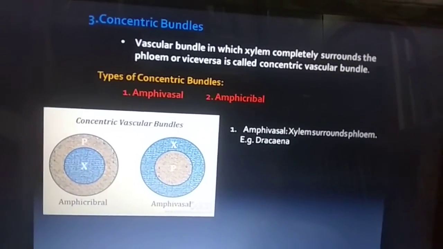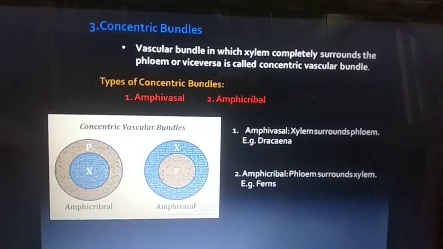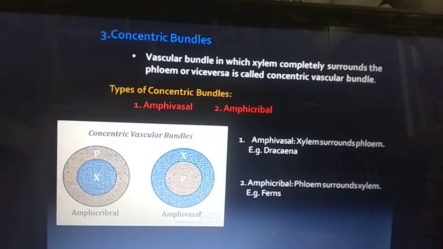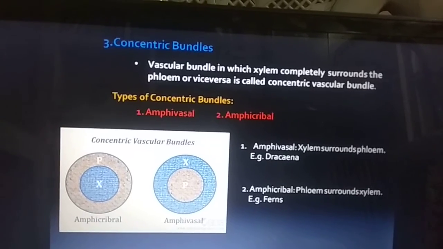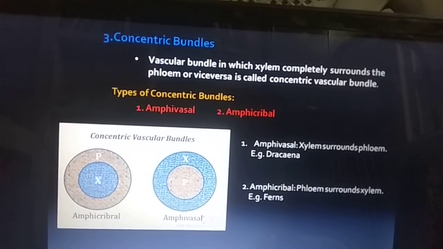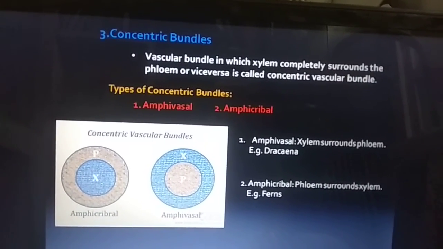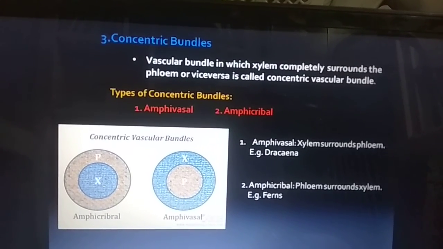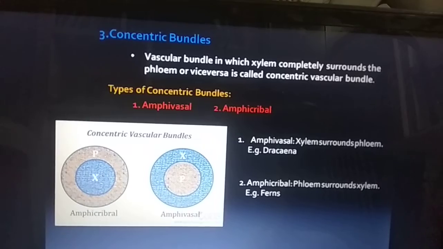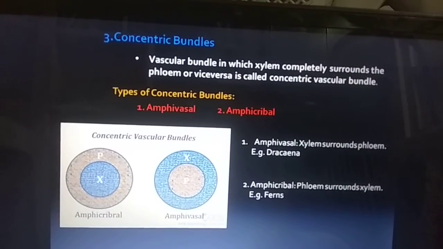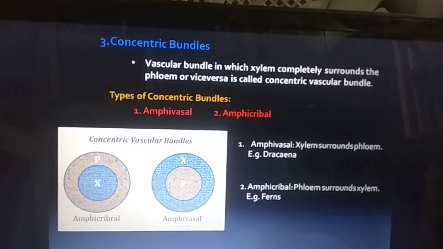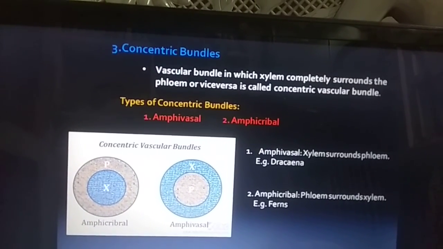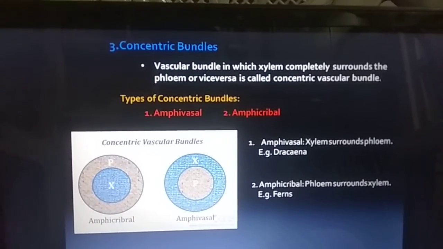Next, amphicribral. Amphicribral, xylem surrounded by phloem. Center xylem, outer circle is phloem, called amphicribral concentric bundle. Example, ferns. In amphivasal, Dracaena is a example. Likewise, amphicribral example, ferns also.